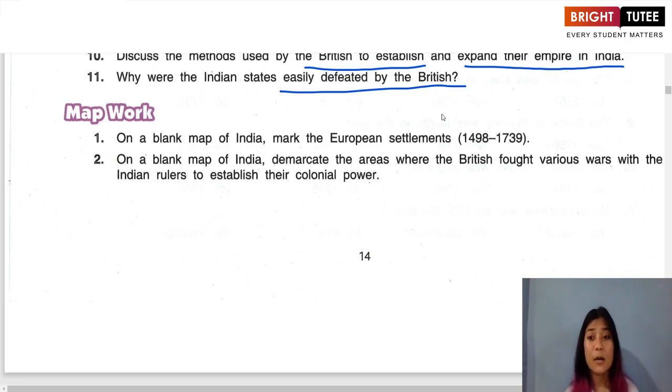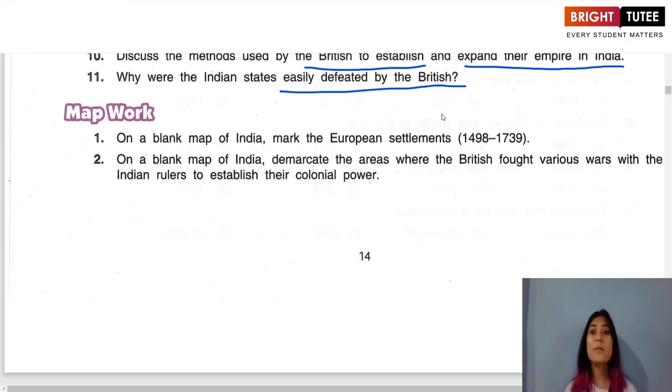The fifth reason is that the English East India Company was superior in terms of their naval force, their navy, and their mastery over the sea. Because of this, they were able to get rid of their rival trading companies like the French, the Dutch, the Portuguese, etc., and establish their control and emerge as the biggest and most powerful trading company in India. So these are some of the reasons.